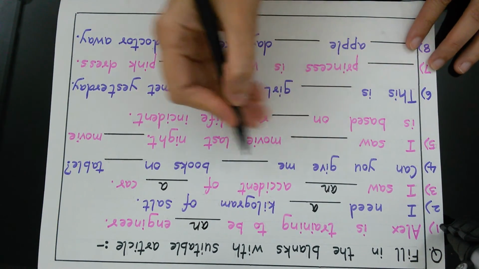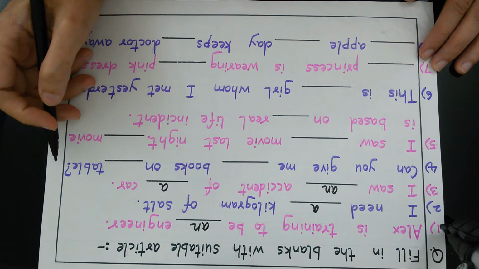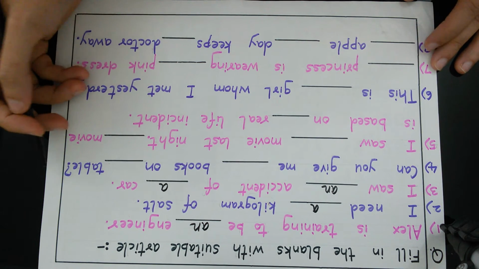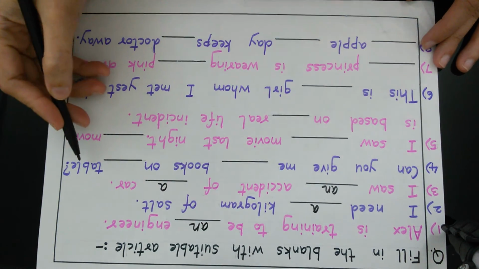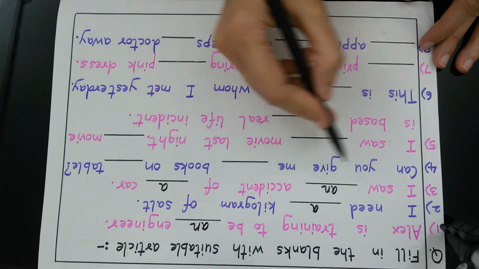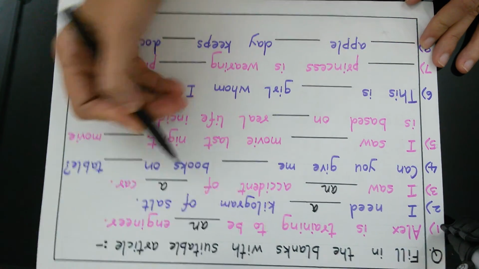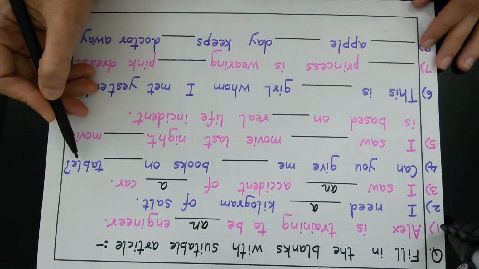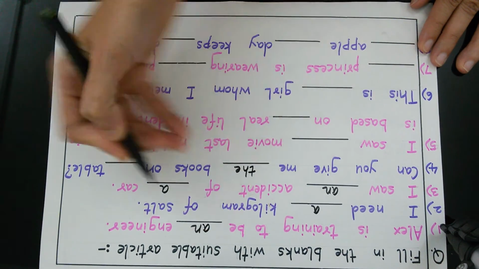Can you give me dash books on dash table? Now, when the speaker and listener know which object they are talking about, we use the. The speaker and the listener know which books or which table they are talking about. So, here we will use the.